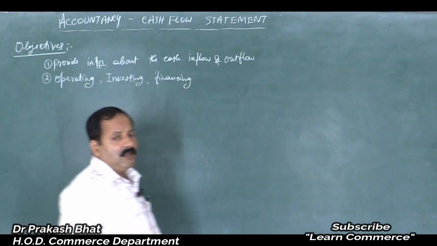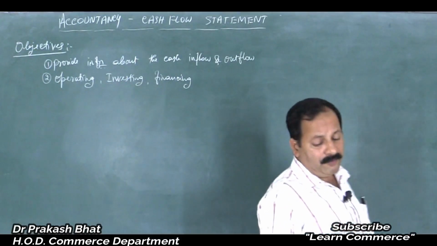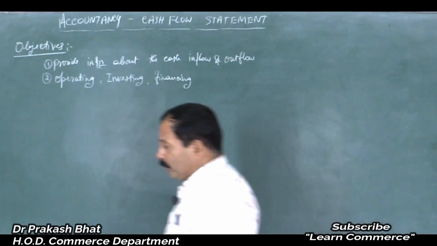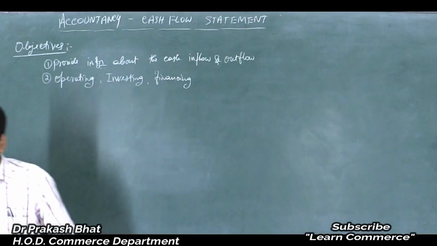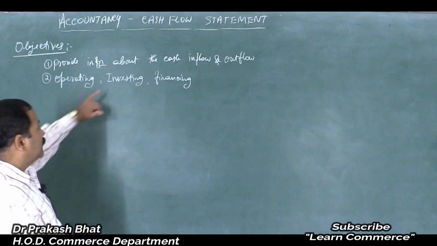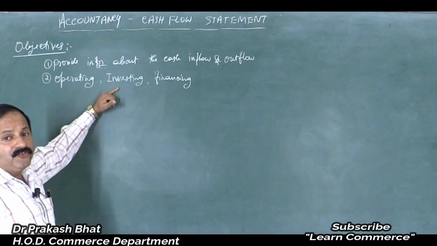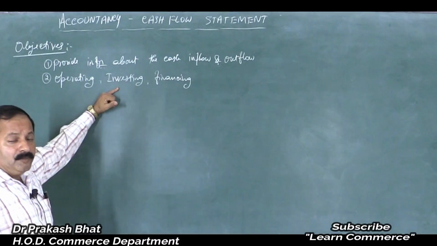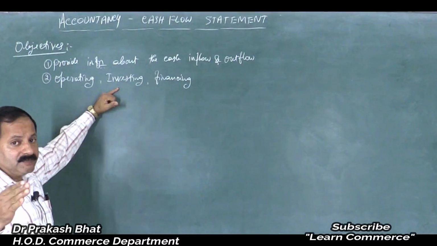Investing in the sense how much you have invested in fixed assets, how much you have invested in current assets. You know it very well, that is when you invest more in current assets, your liquidity position will increase, friends, but your profitability position decreases.